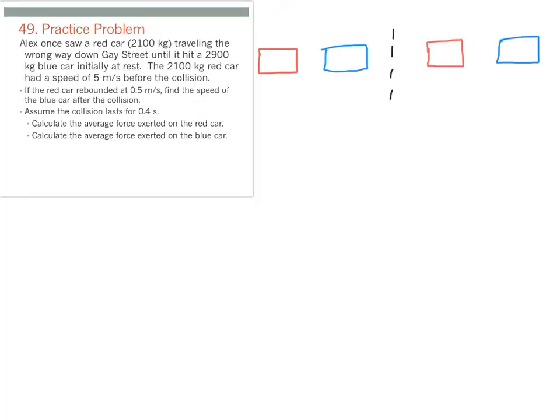Let's go ahead and do a math problem with this. So we have this problem where Alex once saw a red car with a mass of 2,100 kilograms traveling the wrong way down Gay Street until it hit a 2,900 kilogram blue car that was initially at rest. So the velocity of the blue car was initially 0, and we're told the velocity of the red car was initially 5 meters per second. Then we're told that the red car rebounds at a speed of 0.5 meters per second, and we want to figure out the velocity of the blue car after the collision.